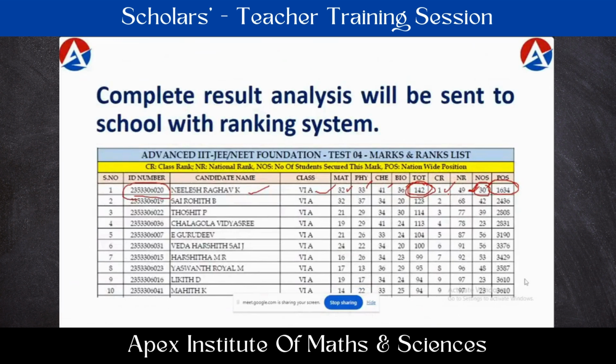This all should be done within 2-3 days. Then only the students can show interest in checking their results. If it is delayed after completion of the examination, results are sent 15-20 days or 1 month later. Students may forget what they have written in the examination. They may not show interest in checking their results. So this should be done very fast.